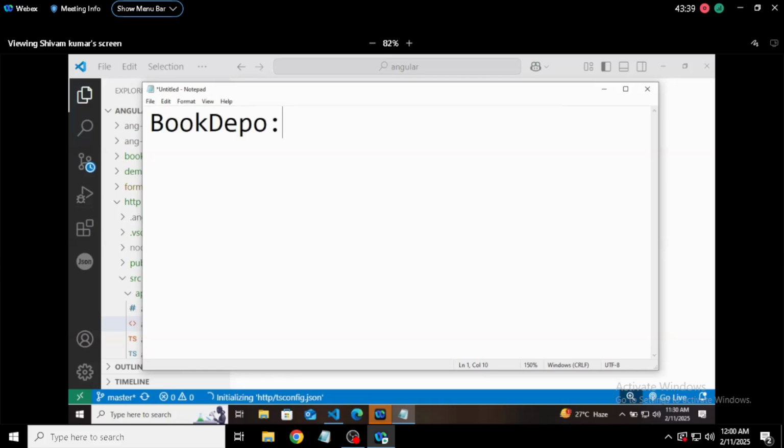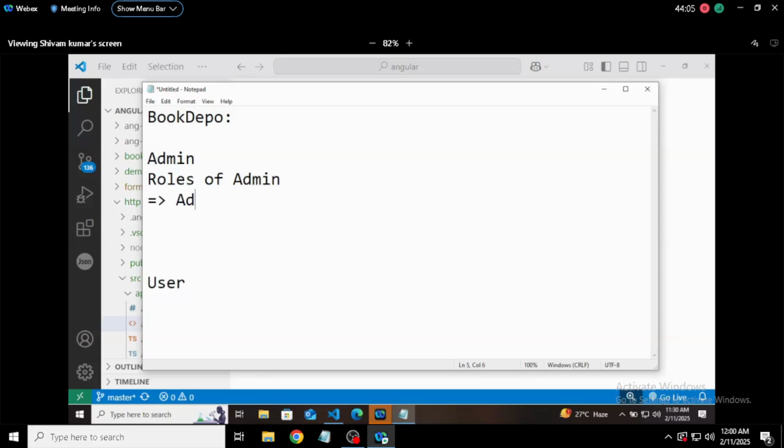The first thing that we are going to discuss here, there will be two people who can log into this app. One is admin and another person is a user. If we talk about the roles of admin, admin can add, delete, modify any book.